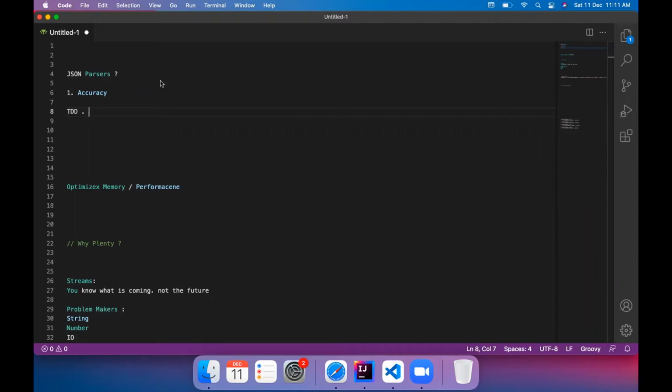gRPC or Avro are new generation frameworks used for service to service communication. JSON is actually text-based. It has its own performance problems. You cannot establish a contract either, it is freestyle. And that is where gRPC and Avro and all those things come into the picture. So if you are making service to service calls or IoT calls, gRPC scores better.